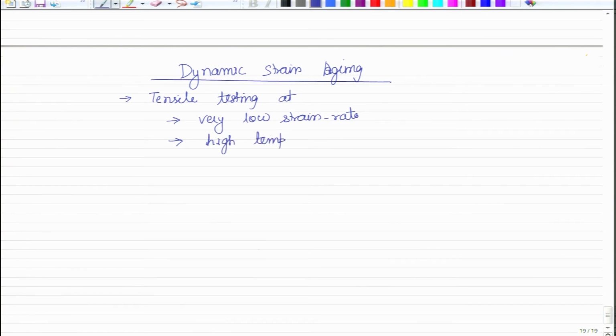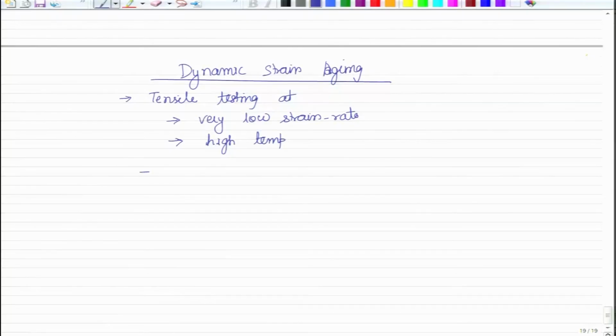At relatively high temperature again the solutes have very high mobility. So, dislocations are moving, but the solutes are also moving, and therefore, you would see, now let me give it the name, serrated stress strain behavior.